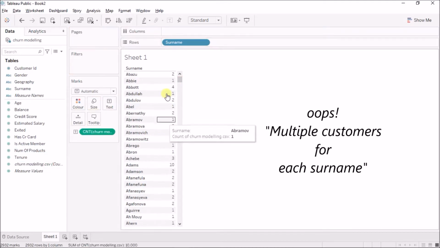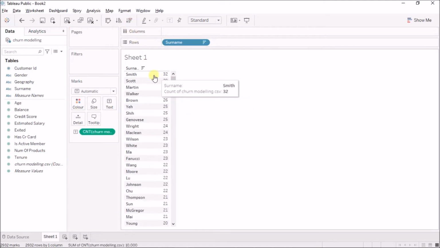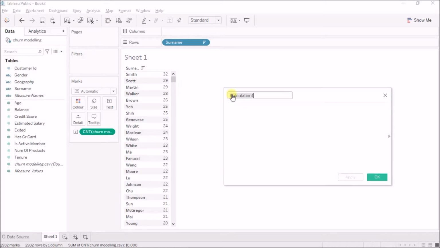For example, if I bring this here in decreasing order, we have 32 Smith people in this data, which is unwanted because Tableau will basically group all of these records together for Smith, for Scott. So what we'll do is create a calculated field and call it name of the customer, and that will be our surname plus, I'll add a round bracket, plus the customer ID, and I'll just finish it up with this bracket.